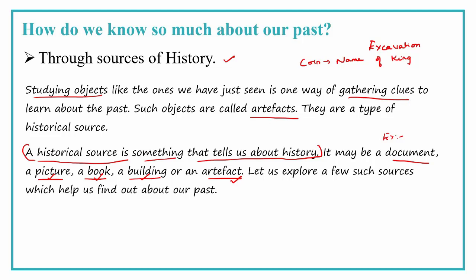Okay, children? Once again, what are historical sources? Historical source is something that tells about history. Examples of sources: documents, sometimes bones of animals. If you get a dinosaur bone, we can guess that some time ago dinosaurs lived there. Sometimes we see snakes' skin in the ground.